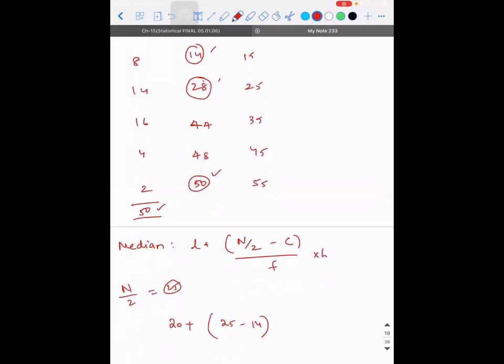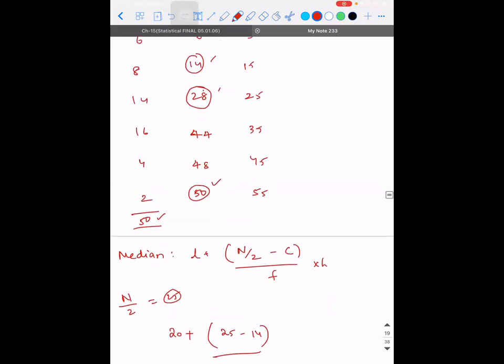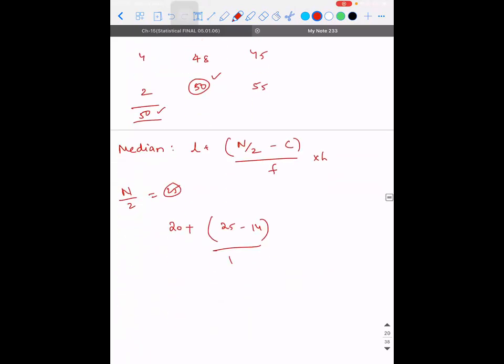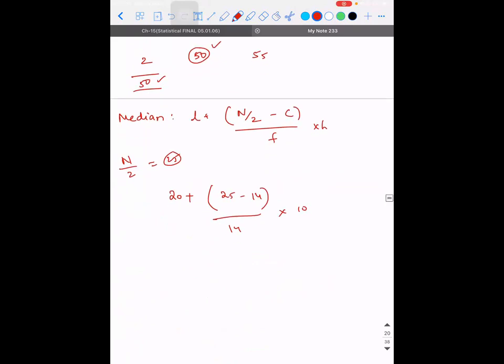Correct? The whole divided by, what is the corresponding frequency for 28? It is 14, into the class interval, again 10. So 25 minus 14 is 11. 11 divided by 14 into 10. So 20 plus 11 divided by 14 into 10.